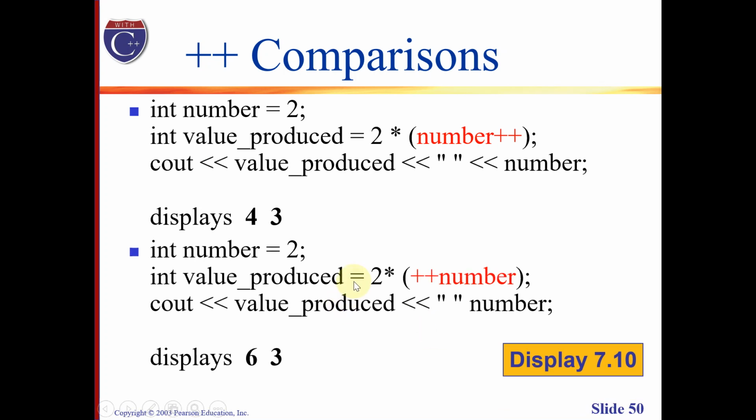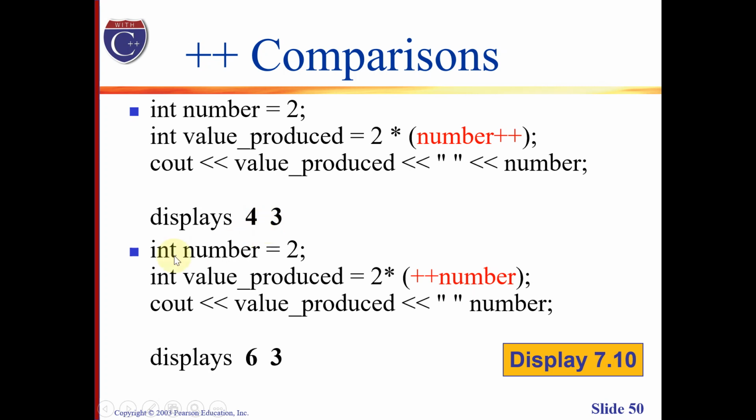Here's an example. In the first example, we are going to use the increment operator right after the variable name. What will happen is that the number will first be returned with its original value and multiplied by 2, and after which it will be incremented. Hence, if we output the result of the operation, it will give us this.